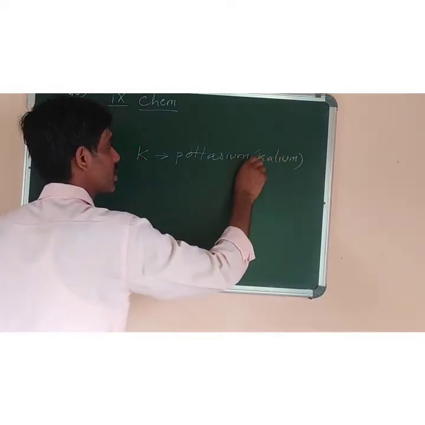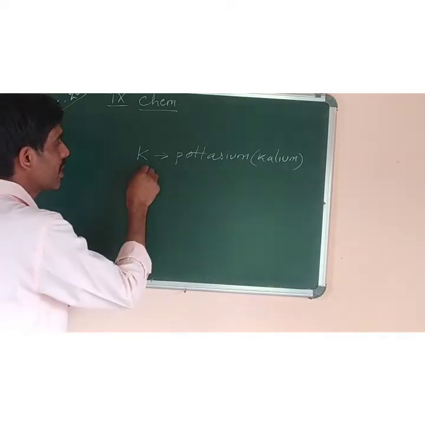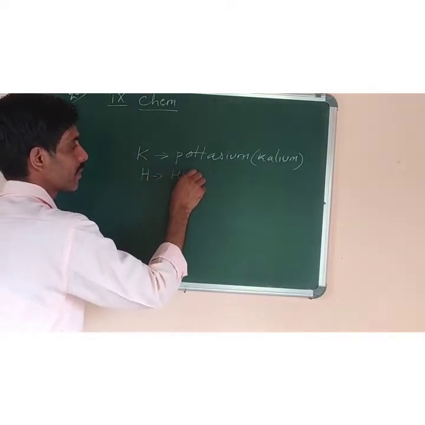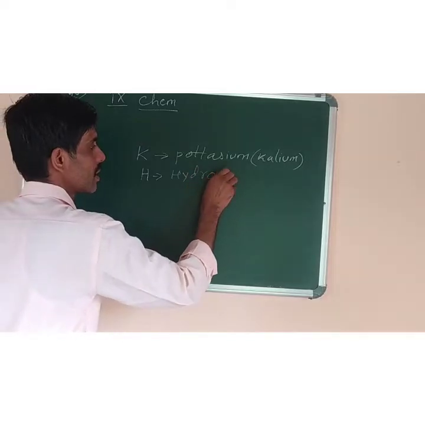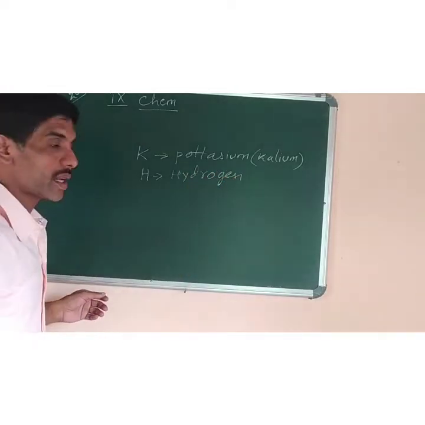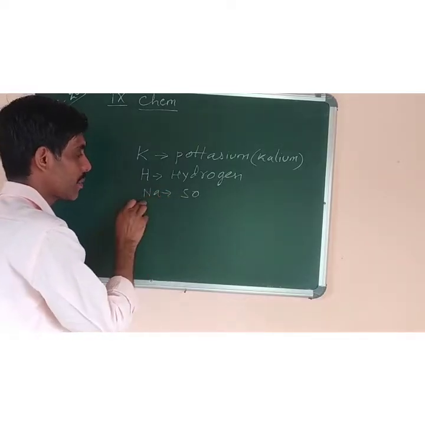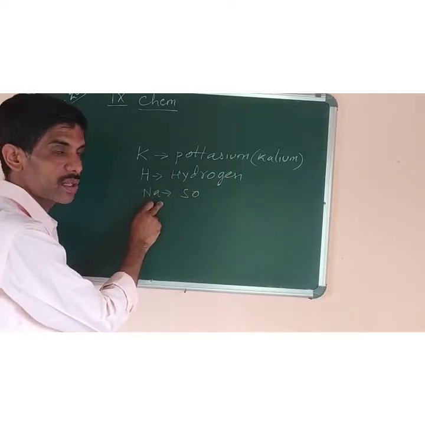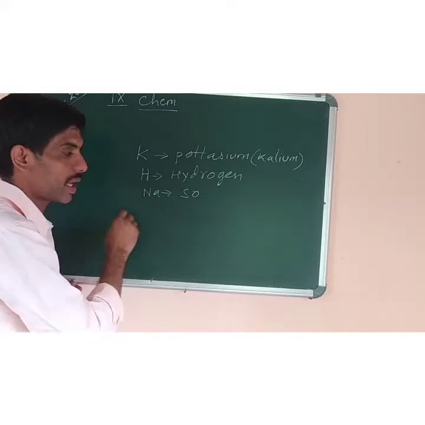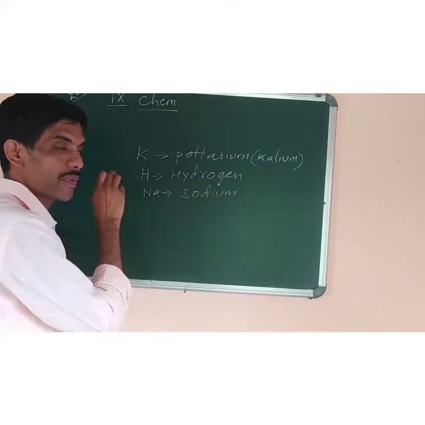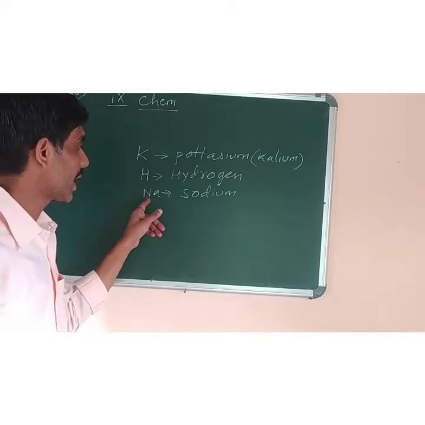From there only it is obtained, K. Similarly, H is the symbol of the element hydrogen. Similarly, Na is the symbol of sodium. Although the name is not an element starting with A, it is sodium, because it is obtained from the Latin name natrium.